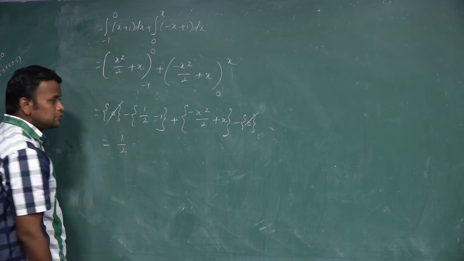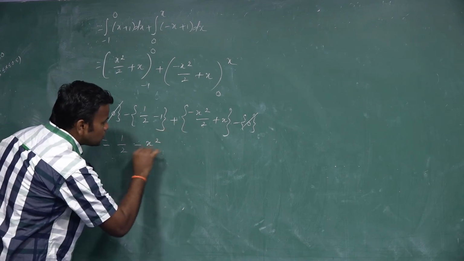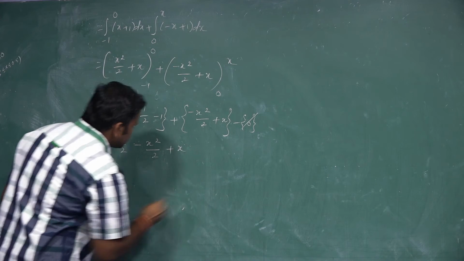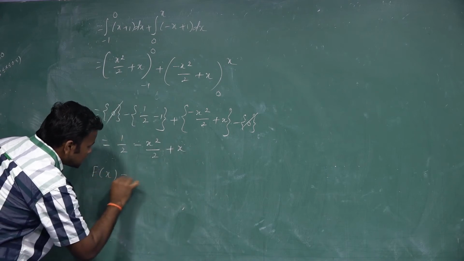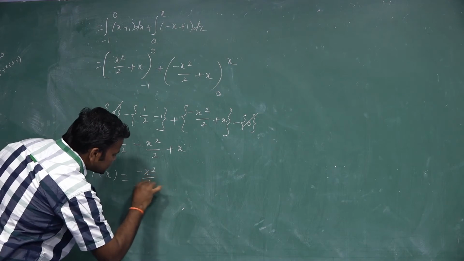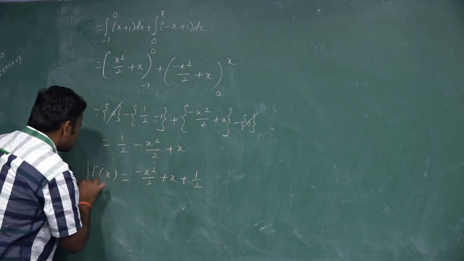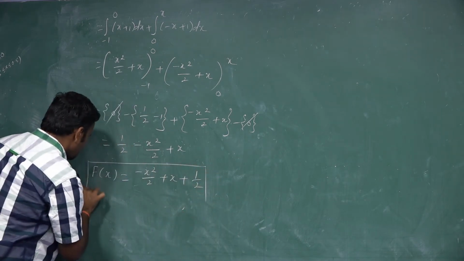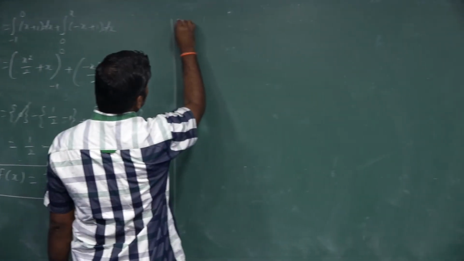So minus and minus is plus. Actually this plus into minus is minus x square by 2 plus x. Therefore the value of f of x in this interval is minus x square by 2 plus x plus 1 by 2. Third one is over. But this is a big sum, so we write the fourth one also.